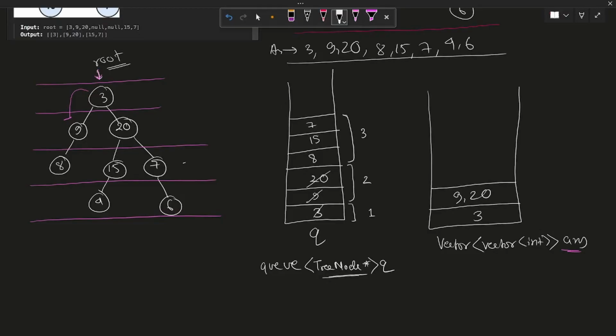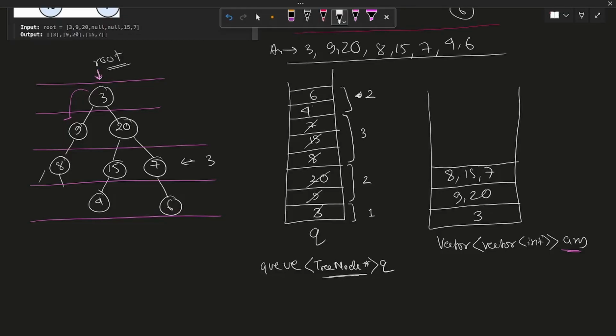So this is our level 3, right? We are currently at level 3. We'll iterate over this level, pop each of the elements out and push all the lefts and rights. So 8's left and right are null, right? Push 8 into the answer, then pop 15. So 15's left is 4, so we'll push 4. Then we'll go to 7. 7's left is null, right is 6, so we'll push 6. So we'll have 8, 15 and 7 at level 3 in the answer. Then at last we'll have the size of the queue as 2.